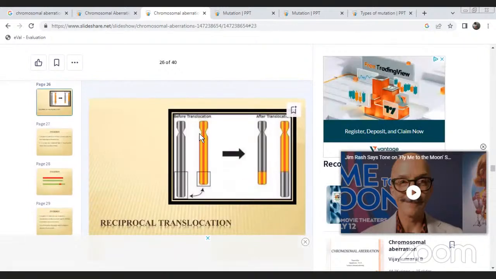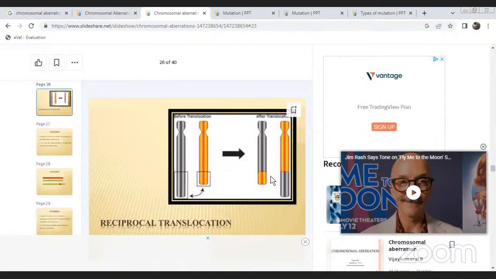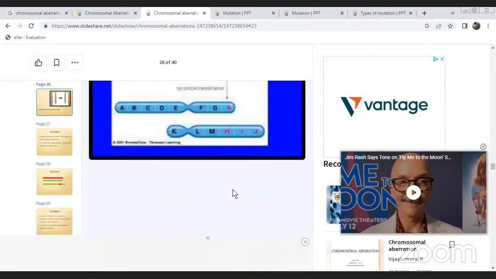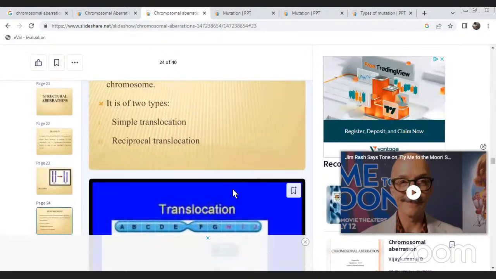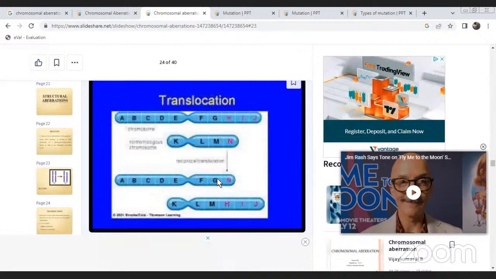This one is before translocation, and the next one is after translocation. These are reciprocal translocation and simple translocation.